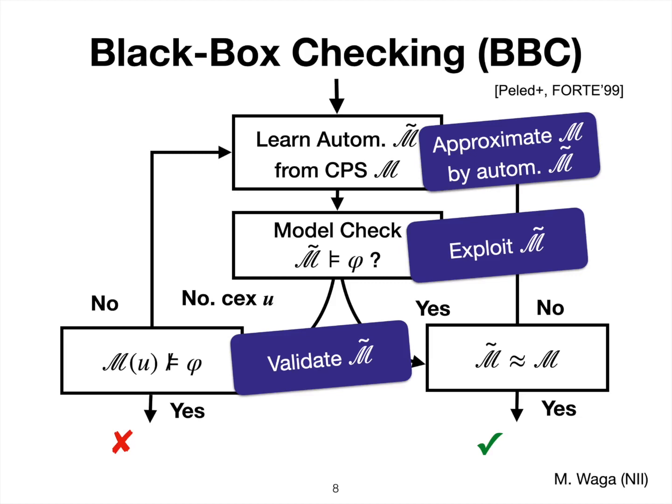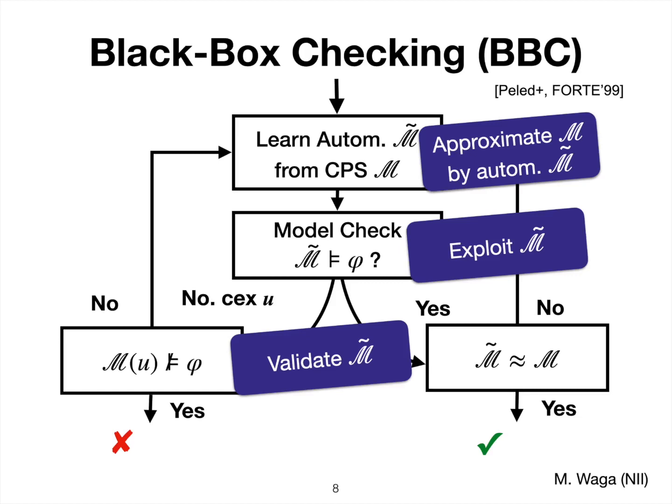Then, by using this approximating automaton, we do model checking. And then the model checker returns some answer, like the given specification is satisfied or violated. And then we do a validation of this approximating model, which is an automaton. So this is a rough idea of black box checking.